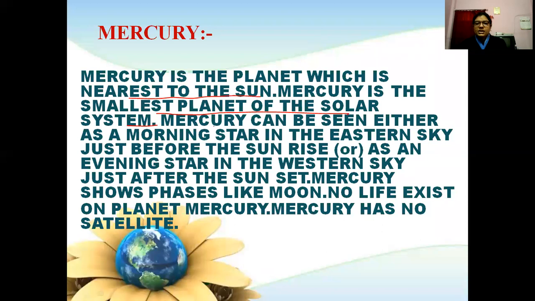Mercury can be seen either as a morning star in the eastern sky just before the sunrise or as an evening star in the western sky just after the sunset. Mercury shows phases like the moon. No life exists on the planet. Mercury has no satellites.